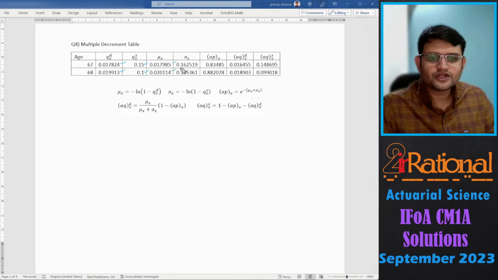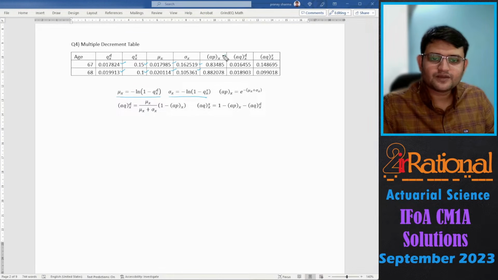Then we'll calculate the mu and the sigma values. So mu x would be minus log of 1 minus qx for death, and sigma x would be minus log of 1 minus qx for surrender.